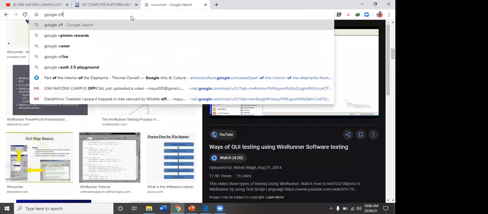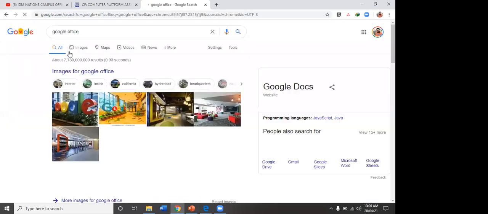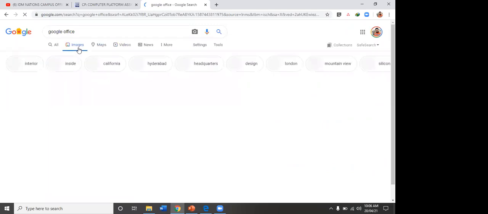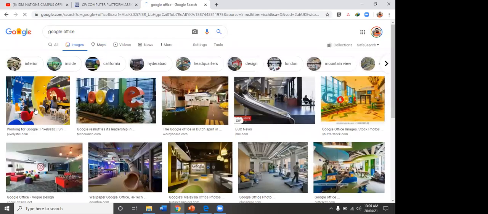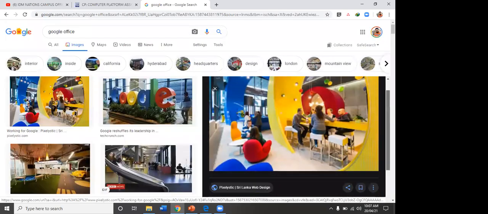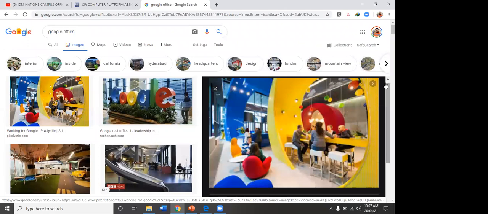Google Office. Right, here, this is the Google Office. So the image. Okay, so this is the Google company. Now see, the office is very easy and user friendly for the people. Here, there is no table, just like a standard office. So they can sit here and work, right?